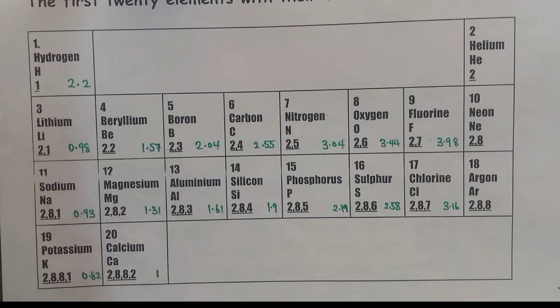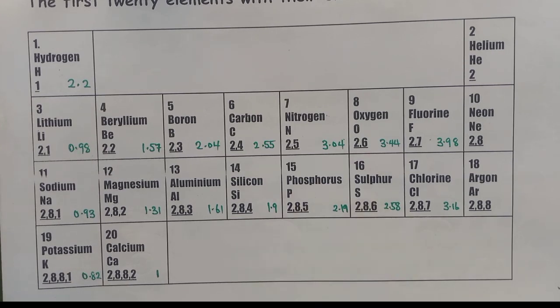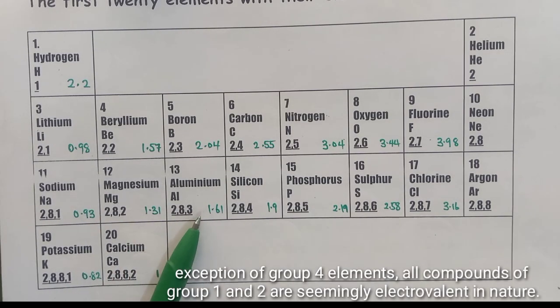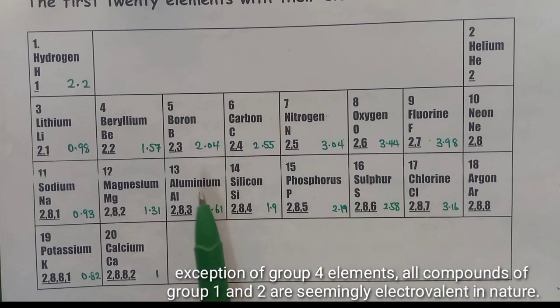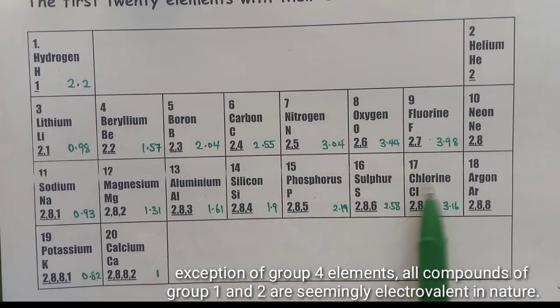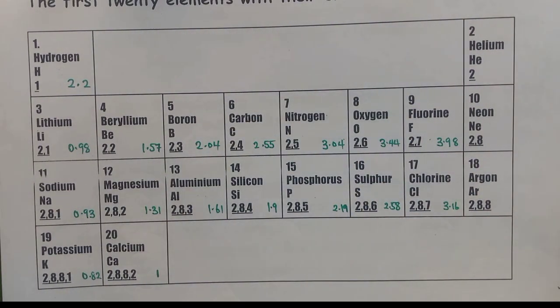So group 1 and group 2 bonding with any element would be ionic. It's not that I'm removing group 3, but I just want you to know that sometimes group 3 may fall into our hands. For instance, aluminium is 1.61. If you combine it with 3.16 and you take the electronegativity difference between them, it is going to be below 1.9, and any value below 1.9 in electronegativity difference makes that compound only polar covalent rather than an ionic compound.